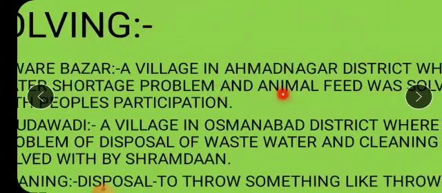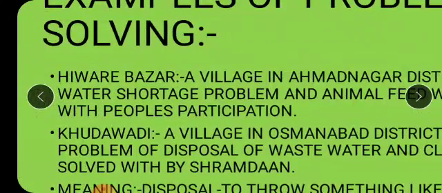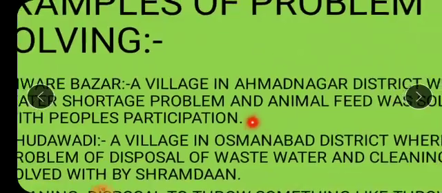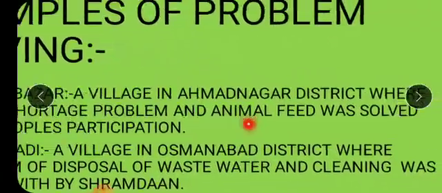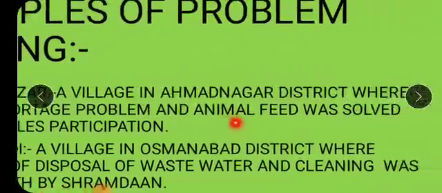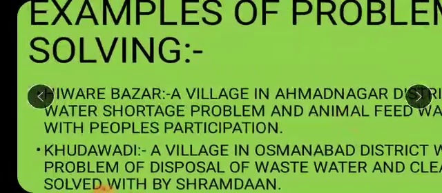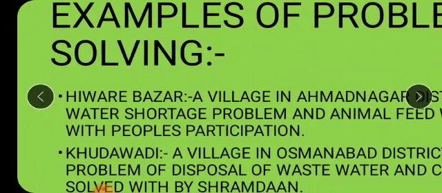Okay, and what is the speciality of this village? Here in this particular village, water shortage was a big problem, and obviously if the water is not there, then the animals also don't have their food, isn't it? Because of the water shortage. This was solved when all the people in that village came together.